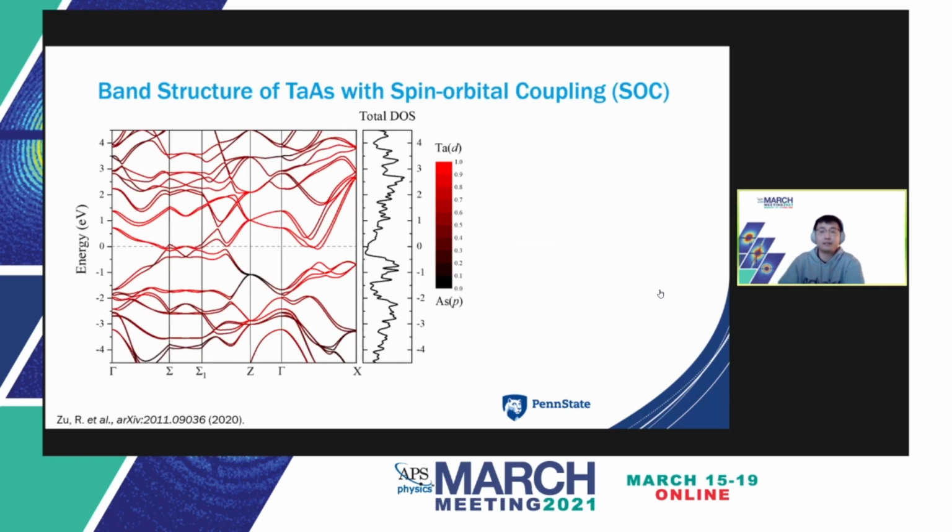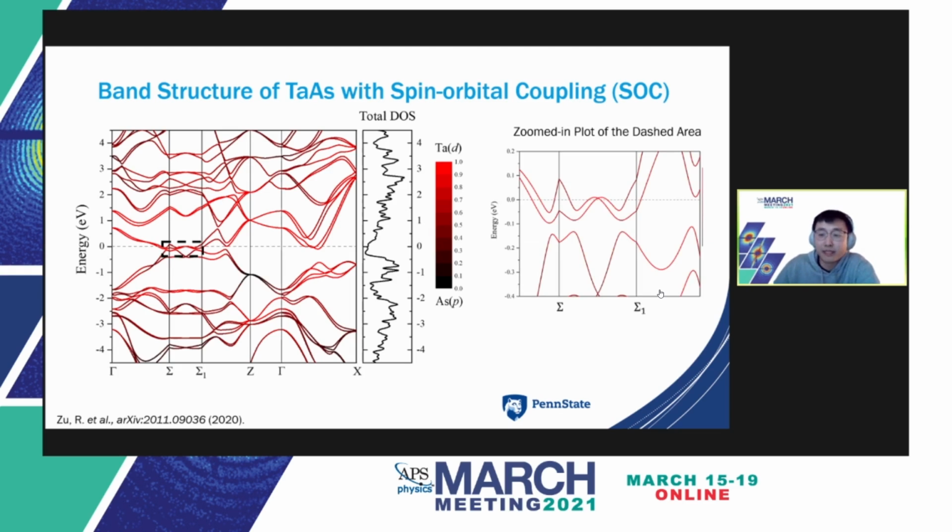With the confidence in the DFT calculated dielectric function based on its reasonable comparison with experiments, we next investigate their microscopic origin and possible enhancement of the giant SHG. In the figure to the left, the calculated band structure and the resulting density of states for tantalum arsenide are shown. The colored band corresponds to the percentage of tantalum d orbital as compared to the tantalum d orbital and arsenic d orbital. Weyl points are highlighted in the dashed box in the absence of spin orbit coupling.